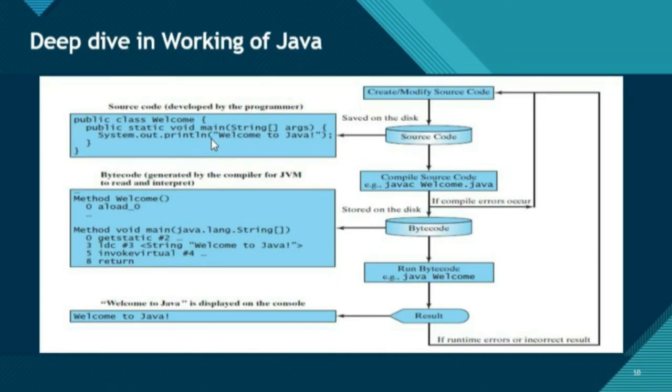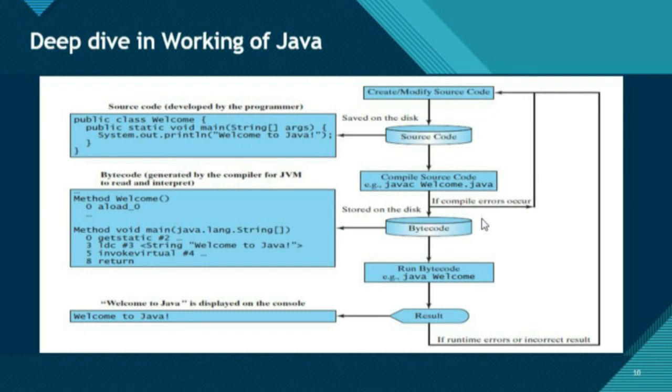So guys, here I made a picture. You can easily understand the working of Java. Here is our source code. This source code is written by a Java programmer, and then it is going to be saved in a .java file extension. Then the Java compiler will compile this source code into bytecode. Means that our Java compiler will convert source code into bytecode, and then this bytecode is going to be executed by our JVM, and then it will show output.